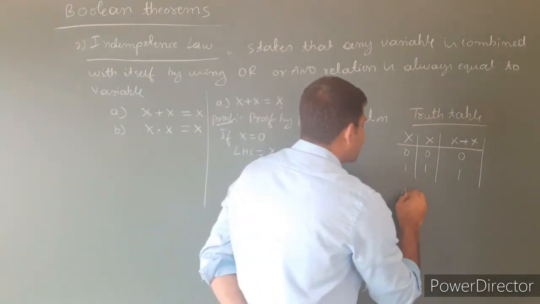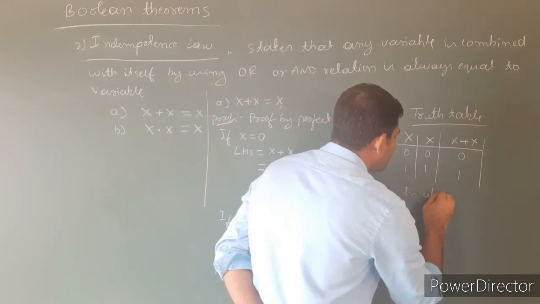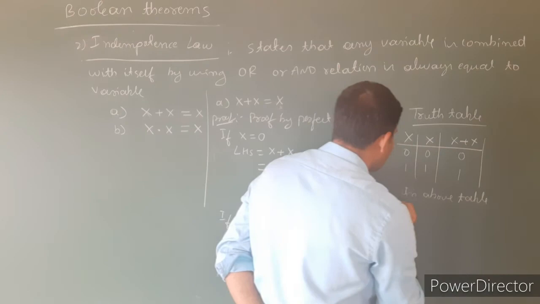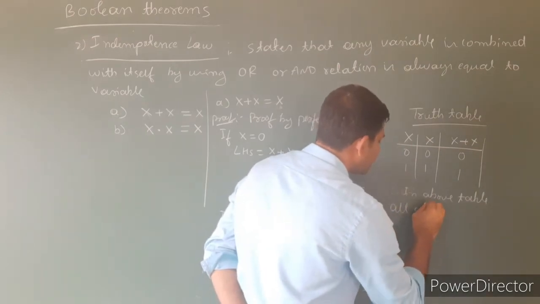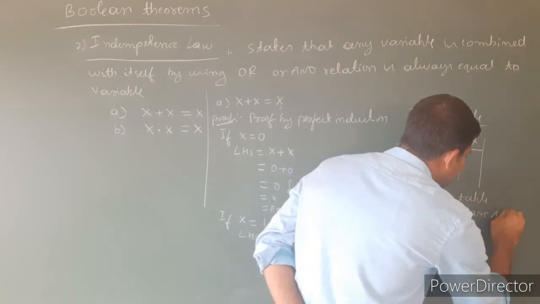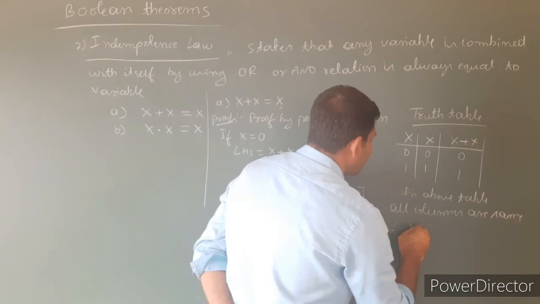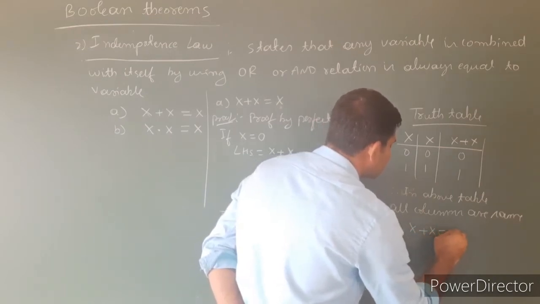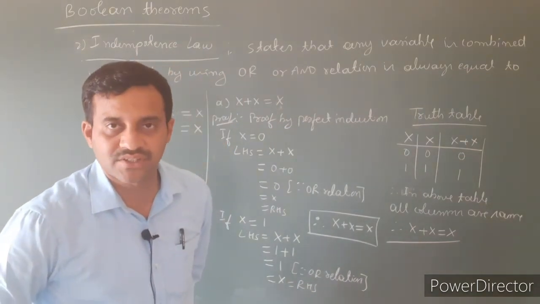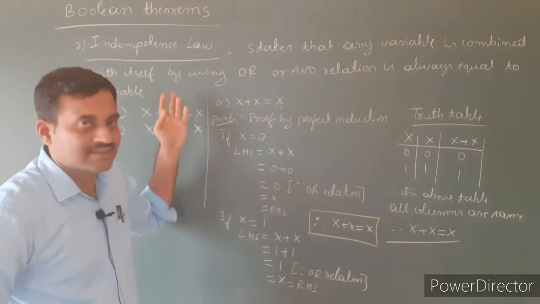So in the above truth table, all columns are the same. Therefore, x plus x is equal to x. This is the proof of the first idempotence law.